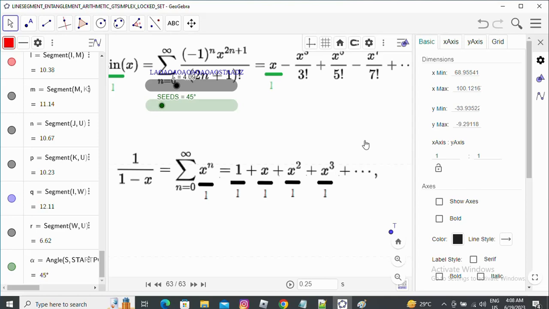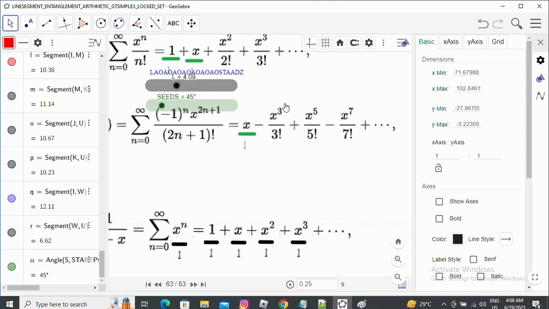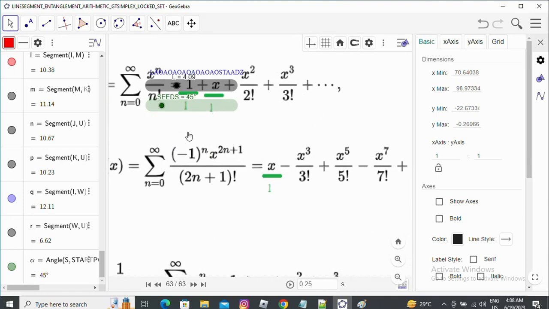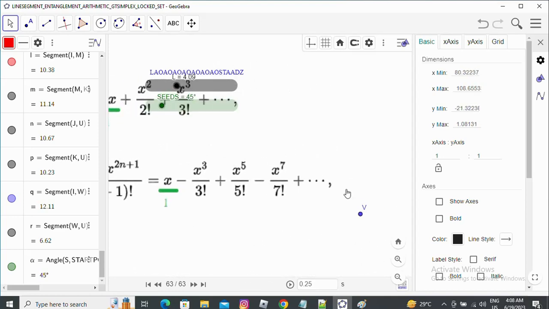But in the Gtsimplexes, these kinds of plus terms or minus terms are not there. These are in multiplicative form. Suppose this kind of expression where everything is in multiplicative form, and these things are Gtsimplexes divided by Gtsimplexes. We can think of it in this way. But this part is a locked set because plus and minus, the loose additions, are done, so it is a locked set. In locked set cases we can see the points are glued, but in the case of Gtsimplex multiplication or division, we can see the line segments are glued. And division is a special case where the output divided by input is handled in that way.